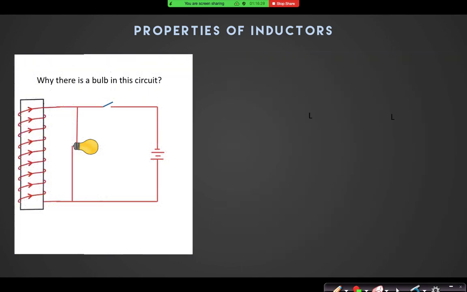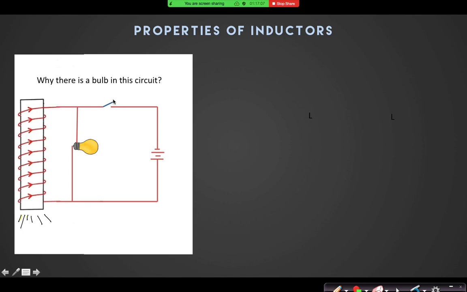Look, now I have given you one situation here. There is a bulb in this circuit. Why is there a bulb in this circuit? Can you explain? This is an electromagnet, right? When you see the large electromagnets, they are used in industries to move iron parts from one place to another place. This is connected with a crane, and that crane is directly attached to the iron parts.